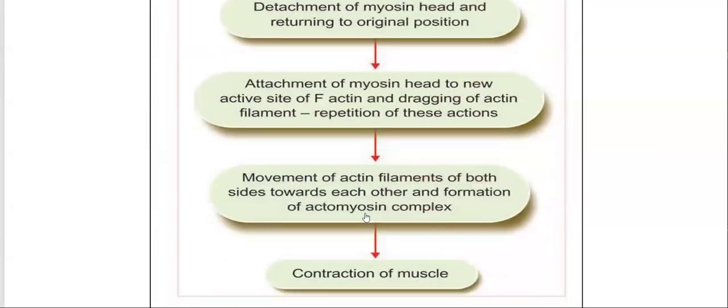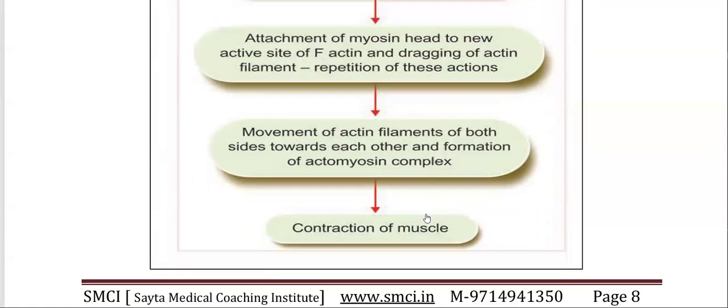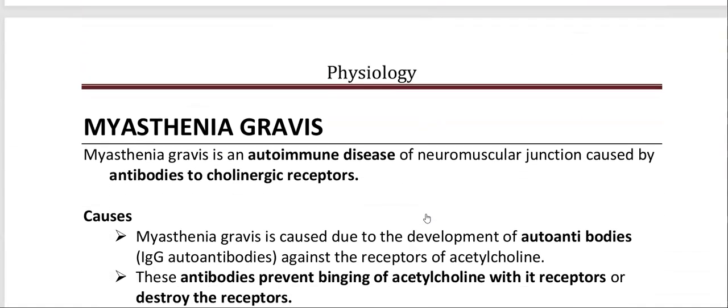Movement of actin filaments of both sides towards each other and formation of actomyosin complex, contraction of muscle. That's it.